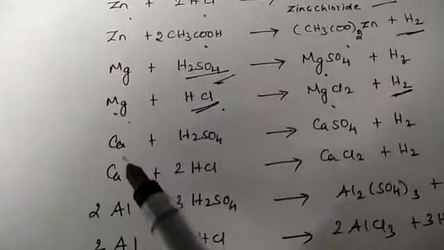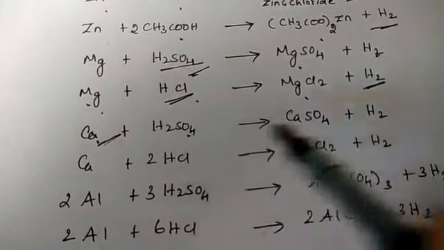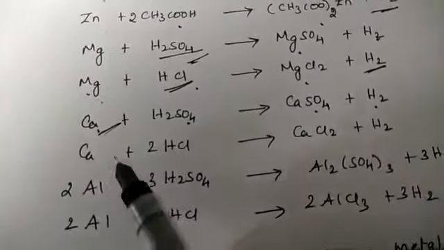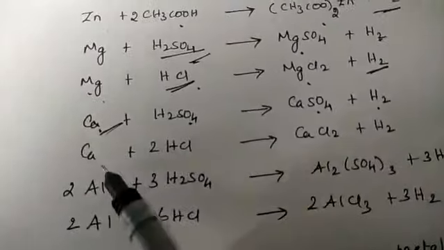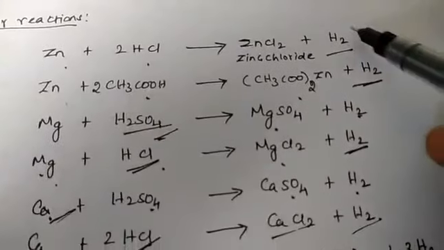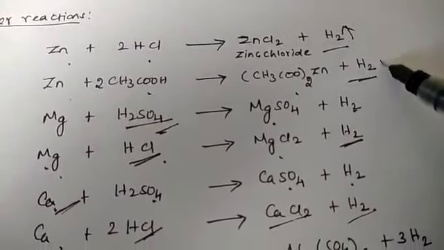Next, calcium reacts with sulfuric acid to form calcium sulfate and hydrogen, and calcium reacts with hydrochloric acid to form calcium chloride and hydrogen gas. In all these reactions, hydrogen is released.